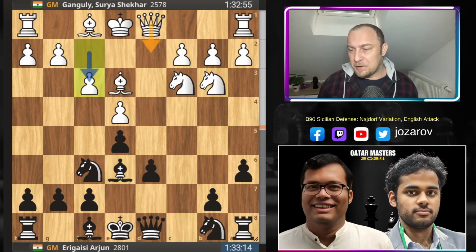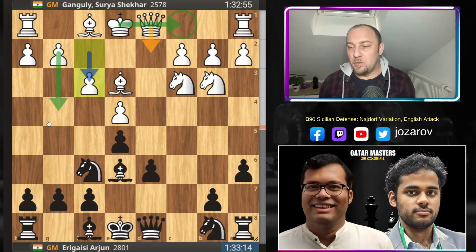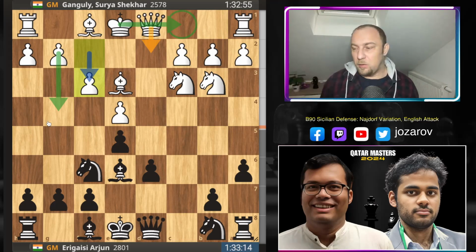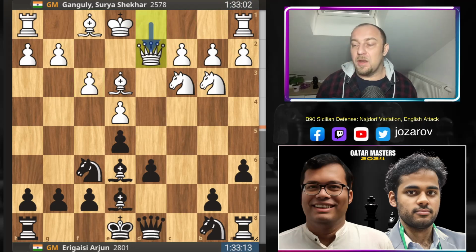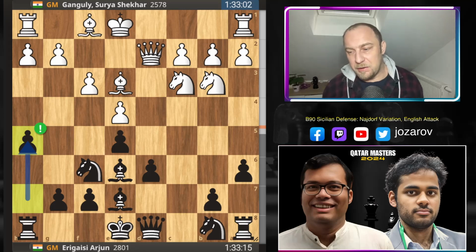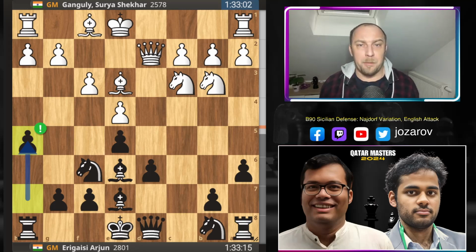We have bishop to e6, f3, as we mentioned, with the preparation to play queen to d2, g4, even in some lines, of course, queenside castling, and simply go into this opposite-side attack game where White would coordinate the attack towards the kingside and Black would probably attack the queenside. We have now bishop to e7, queen to d2, and now Arjun plays a very interesting sideline, which is now a very popular method. It's the move h5, and this move, of course, is blocking out the possibility of White to play the move g4, which makes perfect sense.